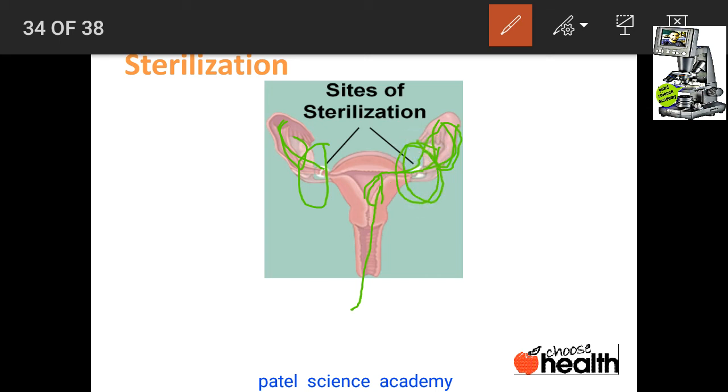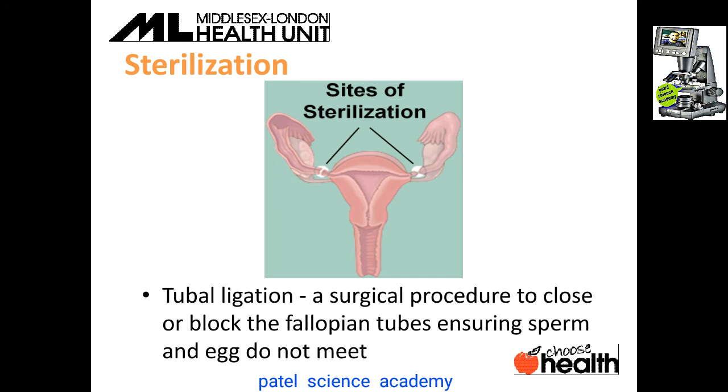If there is a barrier in this tube, there will be no fusion of the male and female gametes, so it is used as a sterilization process for prevention of pregnancy.